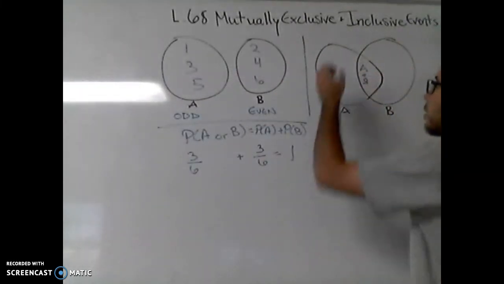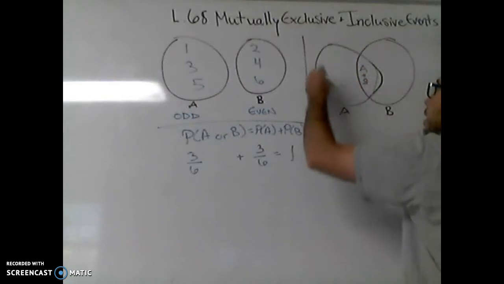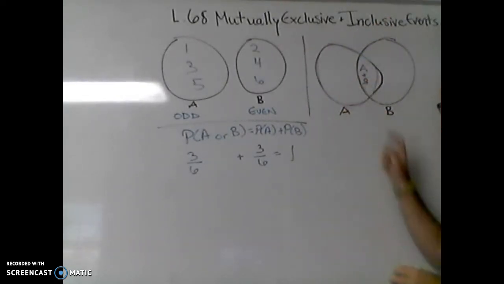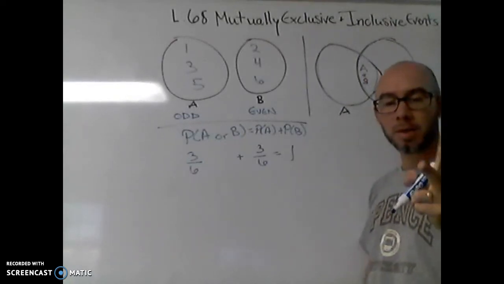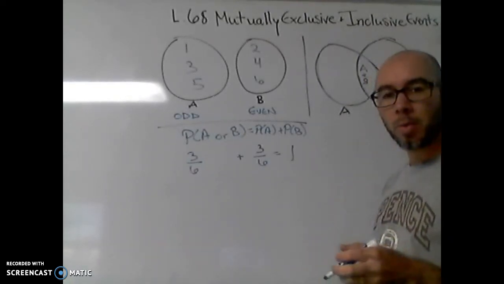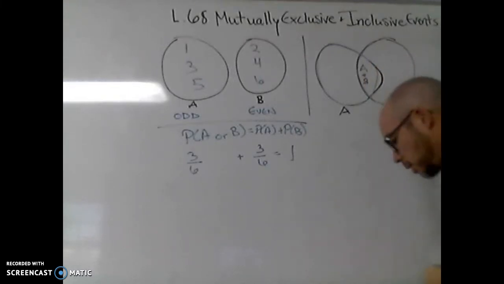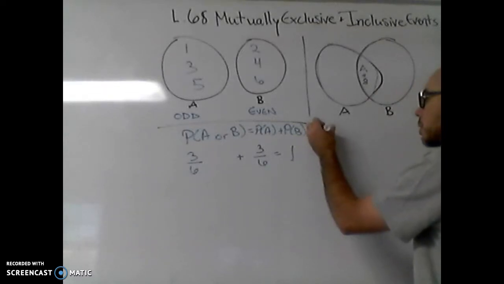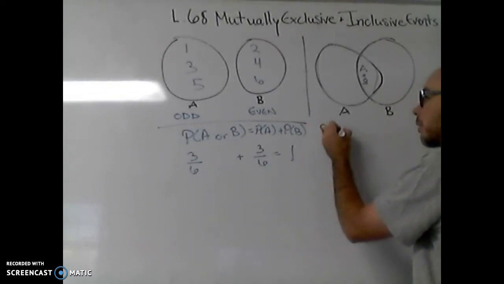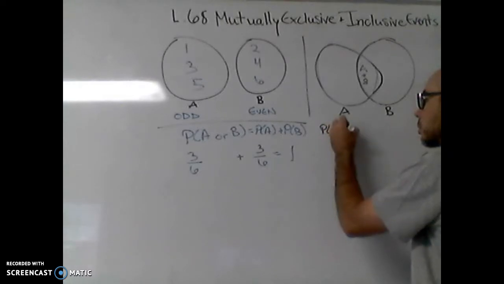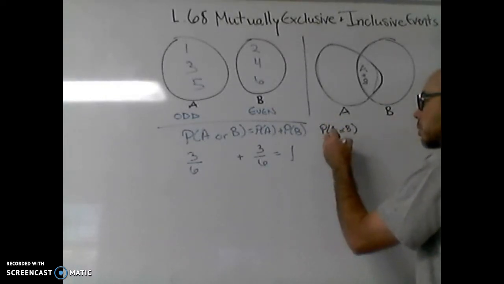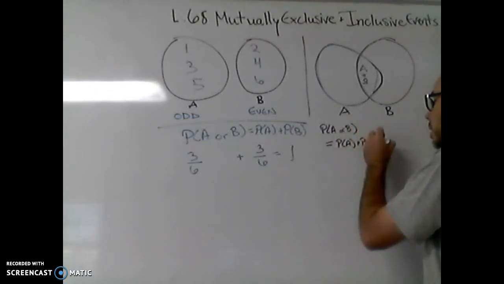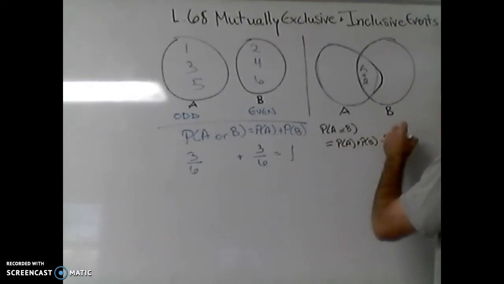So let's say you do count everybody that's in A, and then you count everybody that's in B. These guys in the middle got counted twice. Okay? And so what we have to do for the probabilities for this type of situation, which is called inclusive, is probability of A or B, in this case, is equal to probability of A and the probability of B, and then we take away the probability of